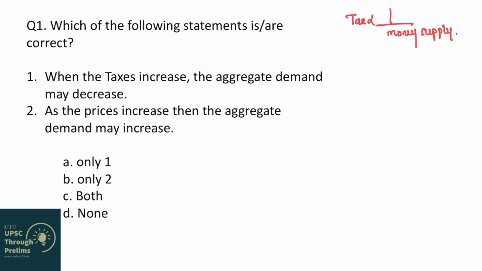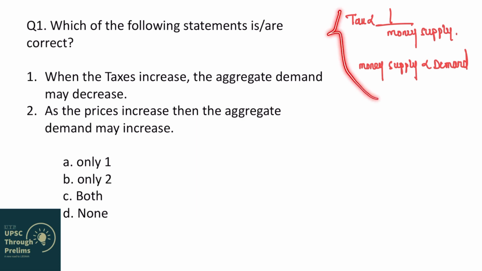Now you tell me, whenever the taxes increase, what happens to money supply? They are inversely related, right? So money supply will decrease. So if money supply is decreasing in economy, what happens to demand? So demand and money supply, how are they related? Money supply and demand are directly proportional, right? So what does it mean? Whenever money supply increases, demand increases, and whenever money supply decreases, demand decreases. And what is the significance of demand in economy? I have already discussed in my previous video. Please go and watch that, right?